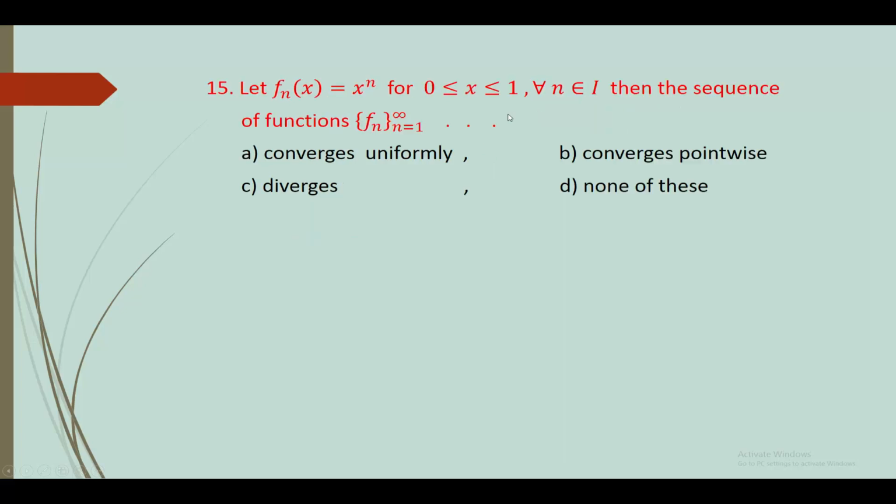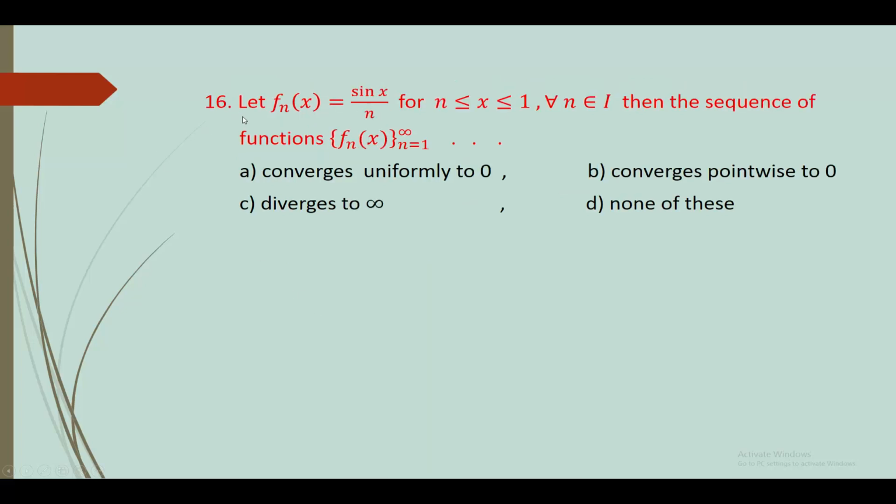Next, 15. Let fn(x) = x raised to n for 0 ≤ x ≤ 1, for all n belonging to I. Then the sequence of functions fn, n varies from 1 to infinity: Option A, converges uniformly. B option, converges pointwise. C option, diverges. D option, none of these. fn(x) = x raised to n, n varies from 1 to infinity, converges pointwise.